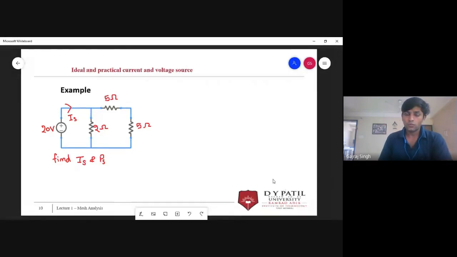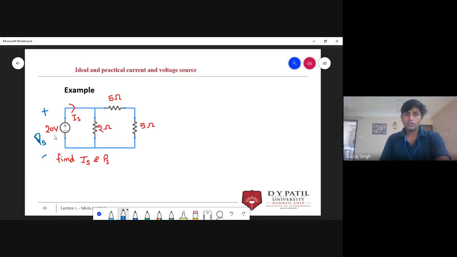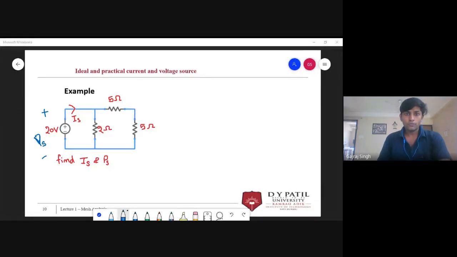This is a very simple question. You need to find Is and the power across this source, Es, of the circuit. Have you noted down the question?